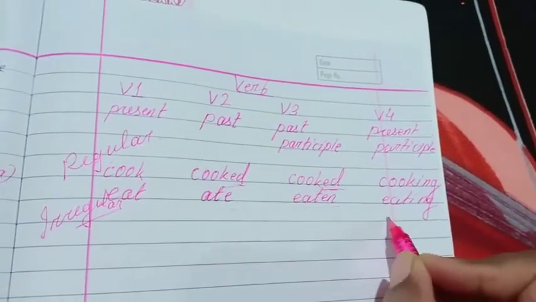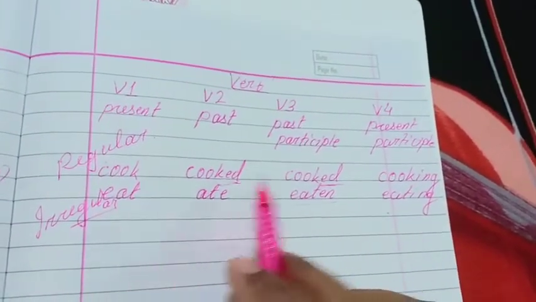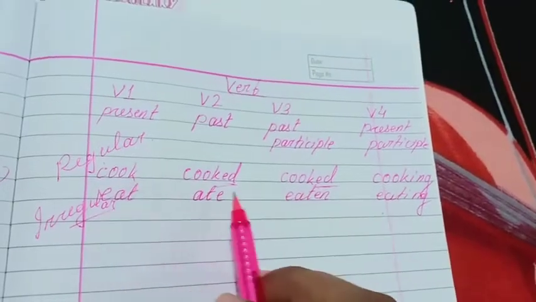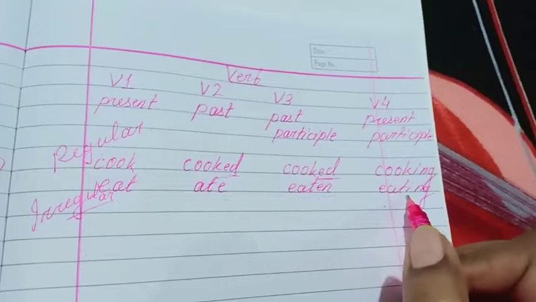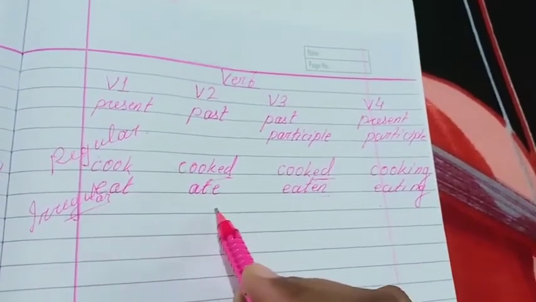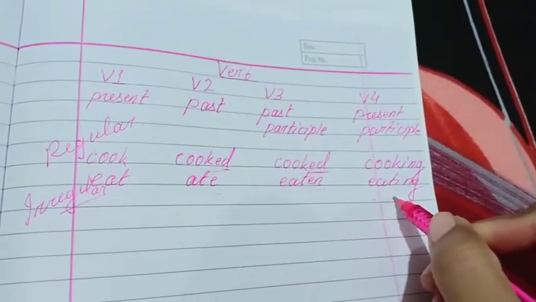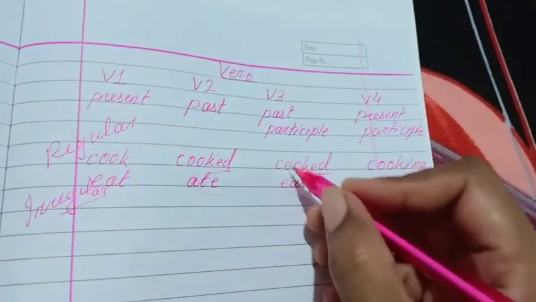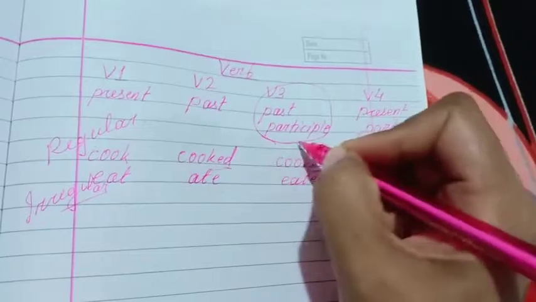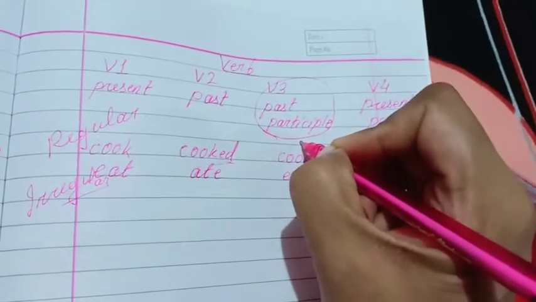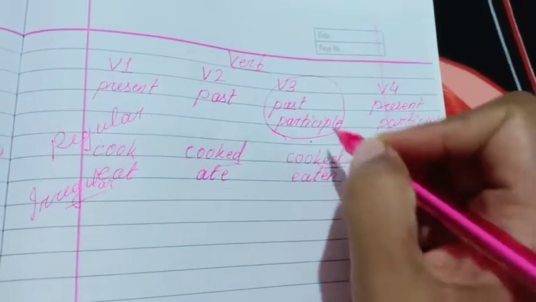So these are all four forms of the verb: present, past, past participle, and present participle. Now forget present, past and present participle. We will focus only on the past participle verb, because we are going to learn it.